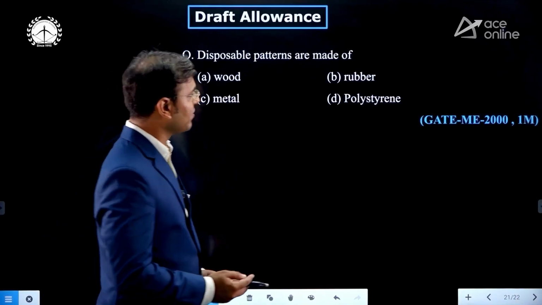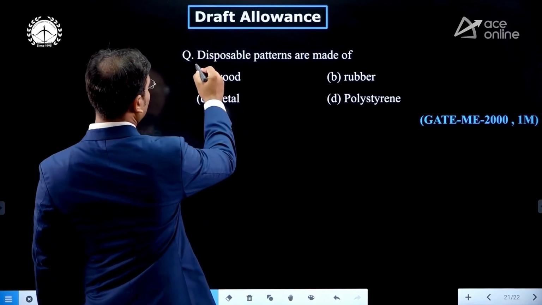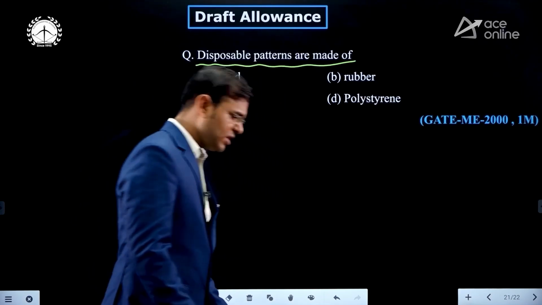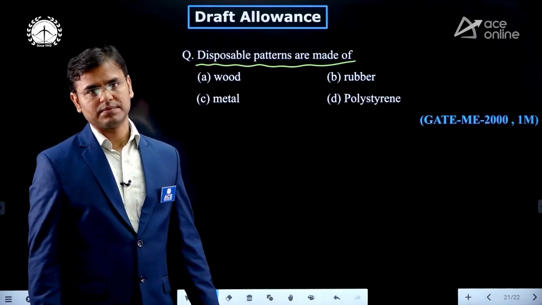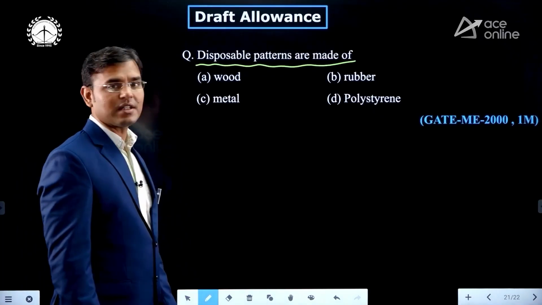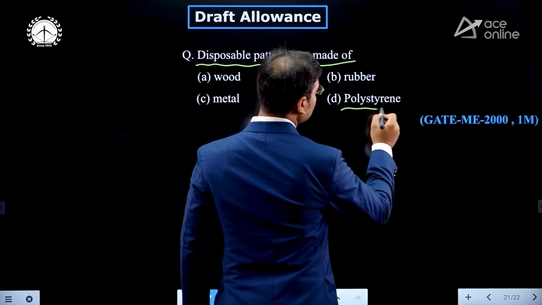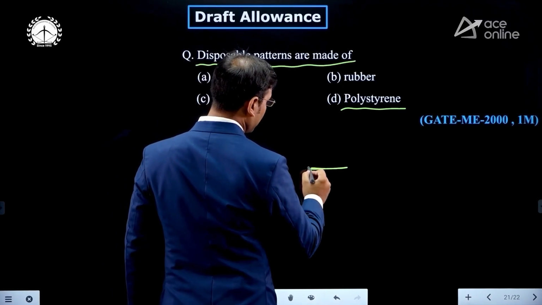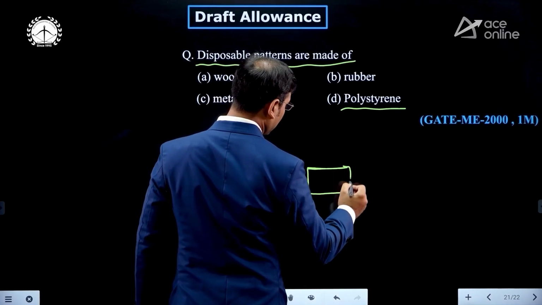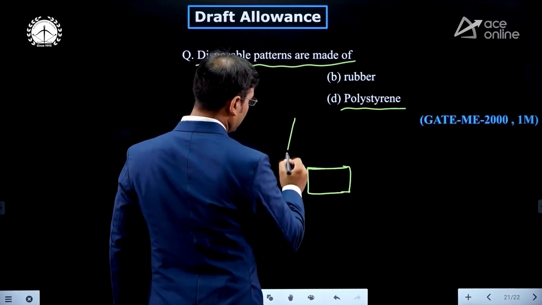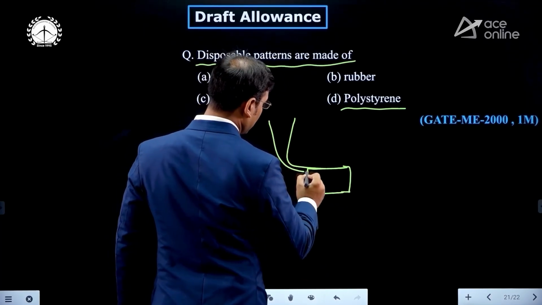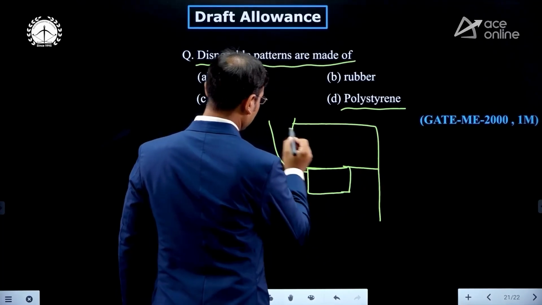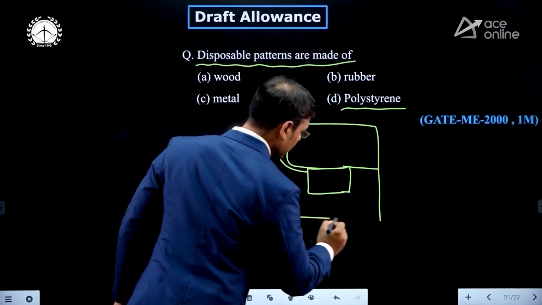Disposable pattern is made of. Just see the mechanical 2000 question. The disposable patterns are made up of. What is meant by disposable? Disposable means thrown away after being used. Just see, if we are using the polystyrene pattern, then what happens? In the casting cavity, you can see that the polystyrene pattern remains there in the casting cavity.